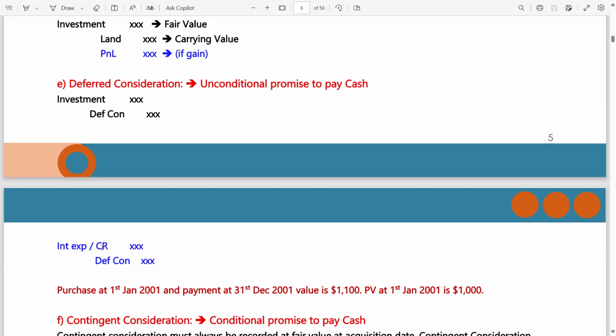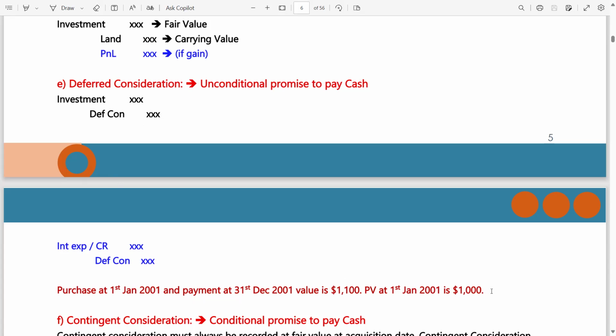That's why consolidated retained earnings debit and deferred consideration credit. Purchase at 1st Jan 2001 and payment at 31st December 2001, future date value is 1100. You have to calculate the present value to make this entry. Present value is 1000. Investment debit 1000, deferred consideration credit 1000.